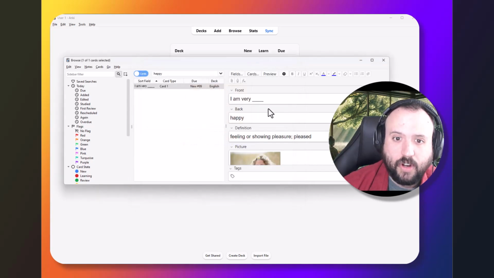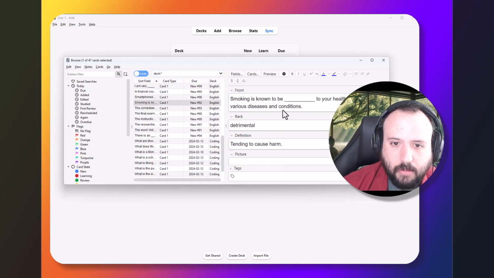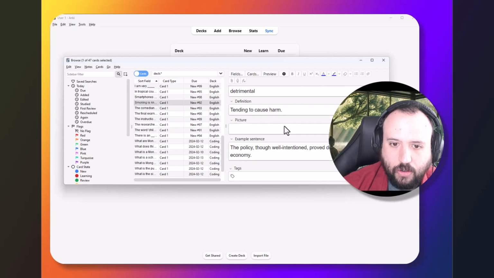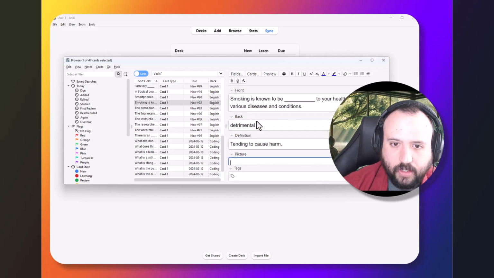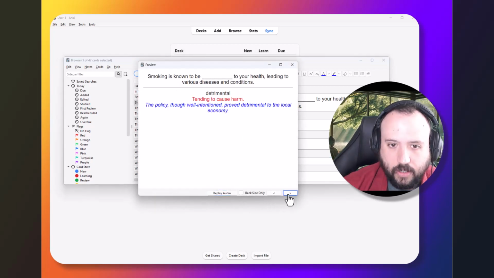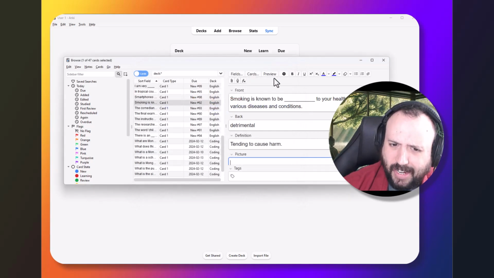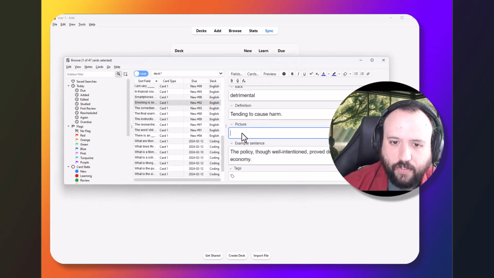So the power of what I sent you is actually, if we take a look at all of those other flashcards, you can edit them here. So, for example, this one is detrimental. Okay, so let's preview the card. Smoking is known to be detrimental, tending to cause harm, and an example sentence. But you can see that actually there's no image here, and I might like to add one. Well, in that format, there's a picture field.